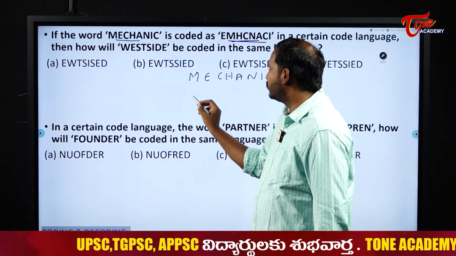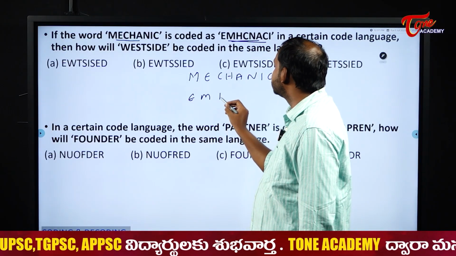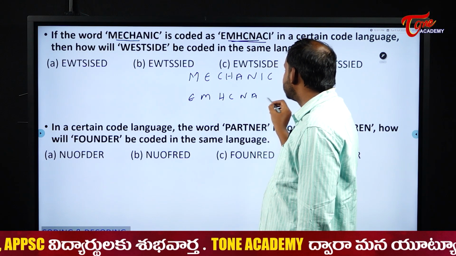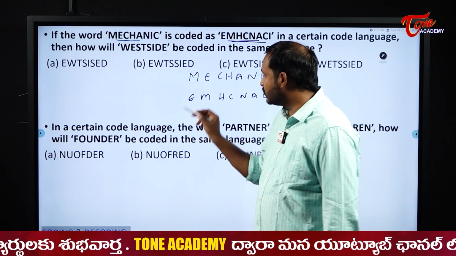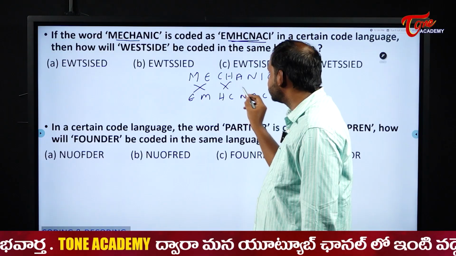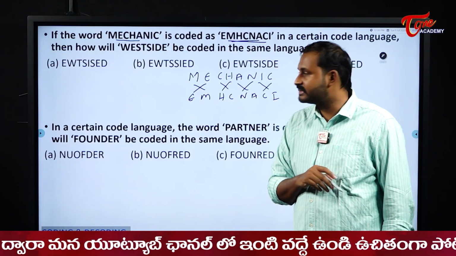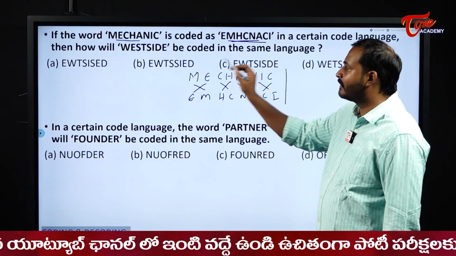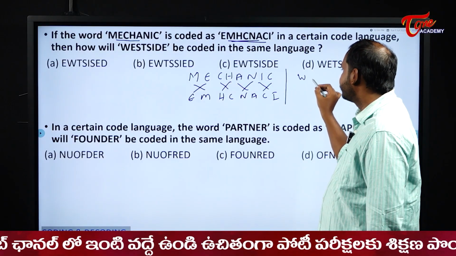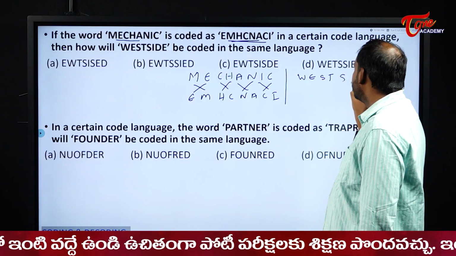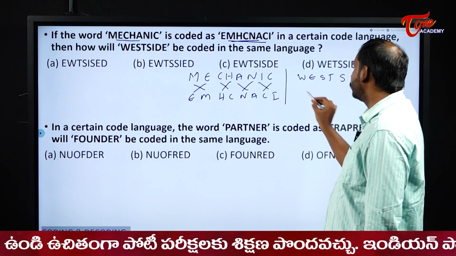So, write down the code below that: EMHCNACI. So, what is happening here? Here also the same thing. Two letters are interchanged. Yes, sir, two letters are interchanged. Then what will happen? We will apply the same thing for the west side. Two letters should be interchanged.